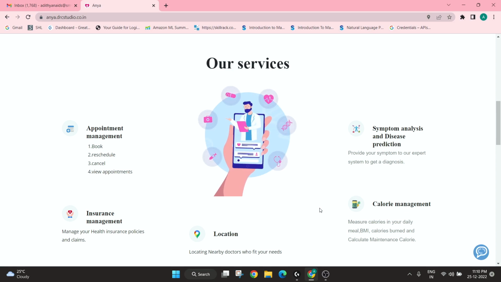Anya is your personal healthcare assistant who can manage your appointments and health insurance, monitor your health, locate nearby doctors, and also check your symptoms for possible health conditions. This makes Anya a robust chatbot which can act as a one stop solution for its users.